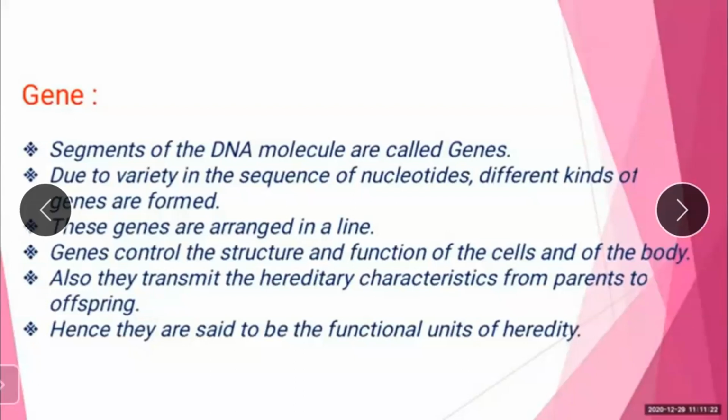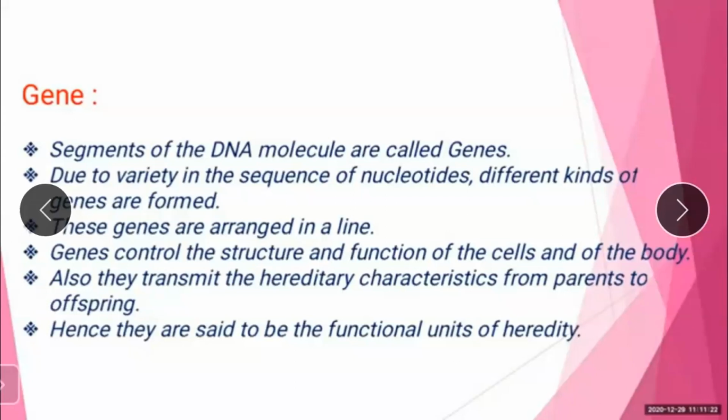Due to the variety in the sequence of nucleotides, different kinds of genes are formed. These genes are arranged in a line.